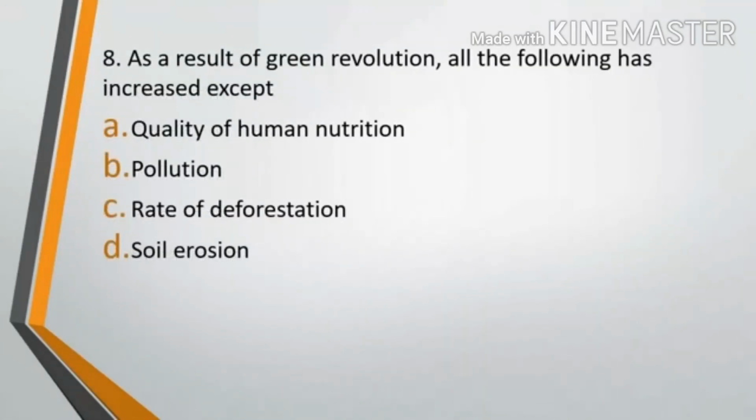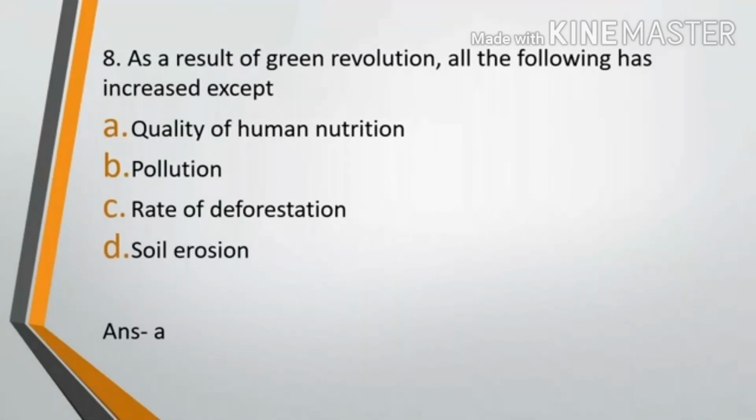Question number 8. As a result of Green Revolution, all of the following has increased except option A, quality of human nutrition, option B, pollution, option C, rate of deforestation, option D, soil erosion. The correct answer is option A. The amount of crops produced has increased, but the quality of human nutrition has had no significant effect.